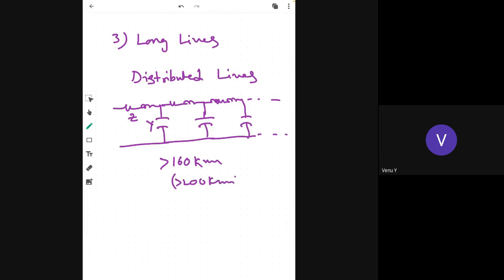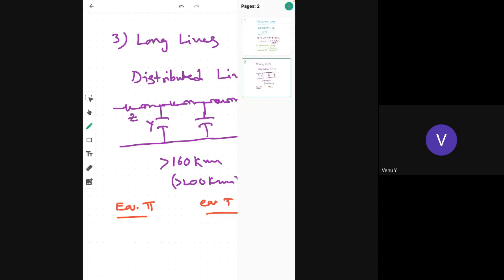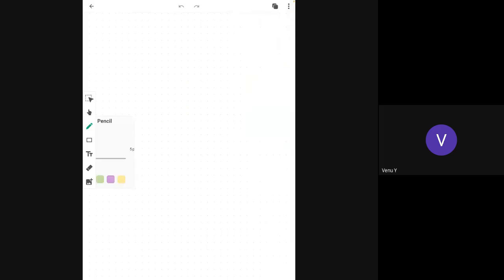These lines are again classified into equivalent pi and equivalent T networks, similar to our nominal pi and nominal T network. There is not much difference between equivalent pi and the nominal pi. That's why nominal pi is sufficient for our analysis. So we'll go for the nominal pi method.